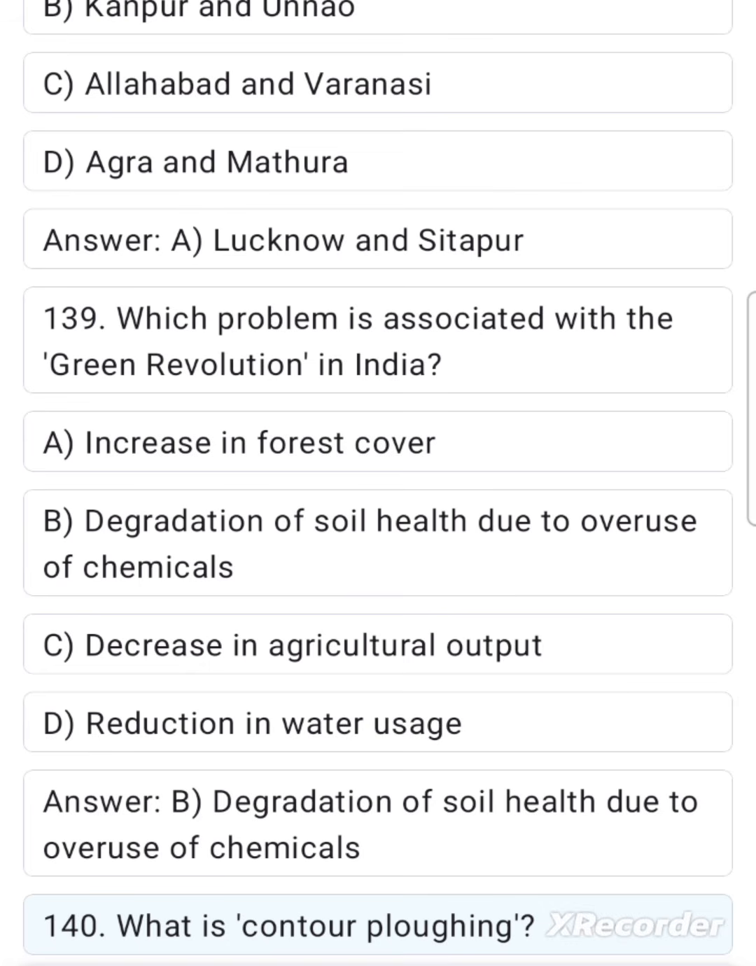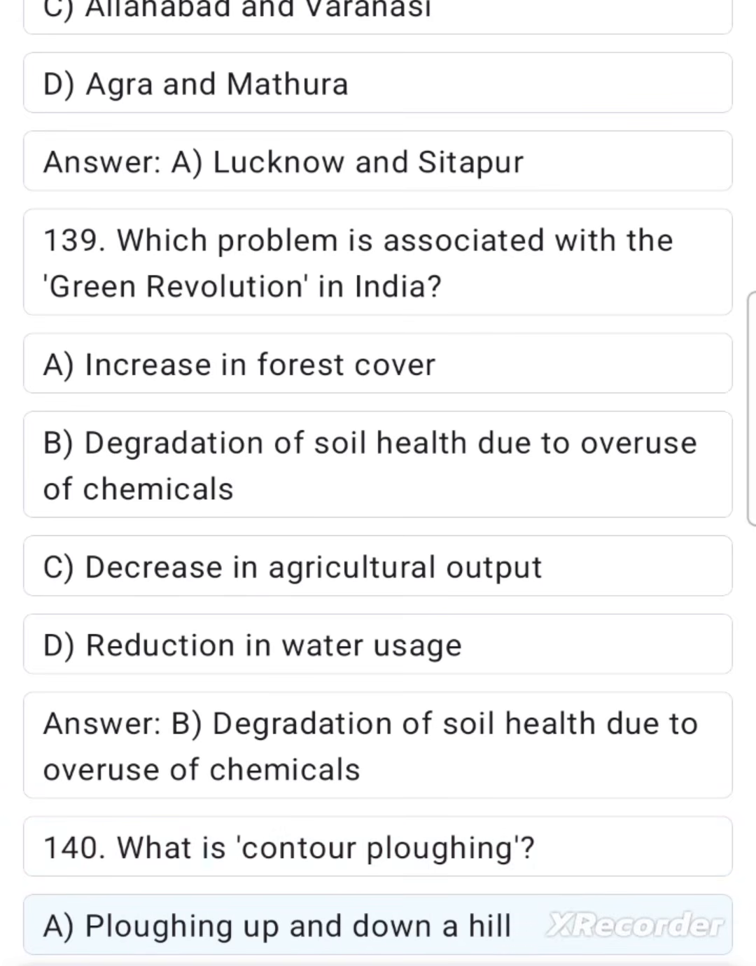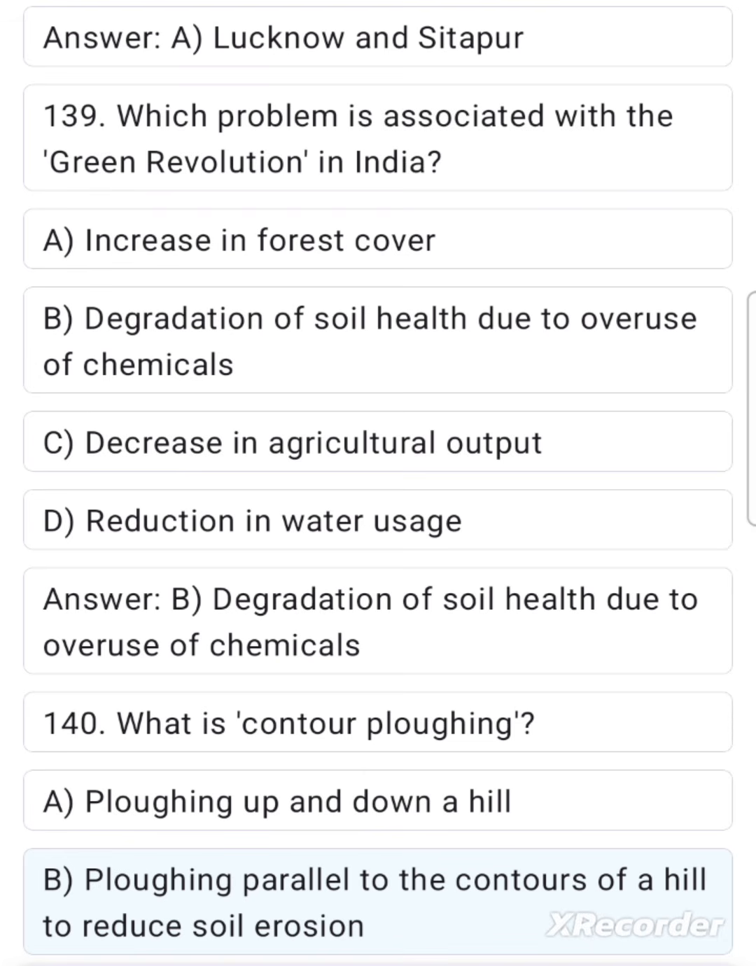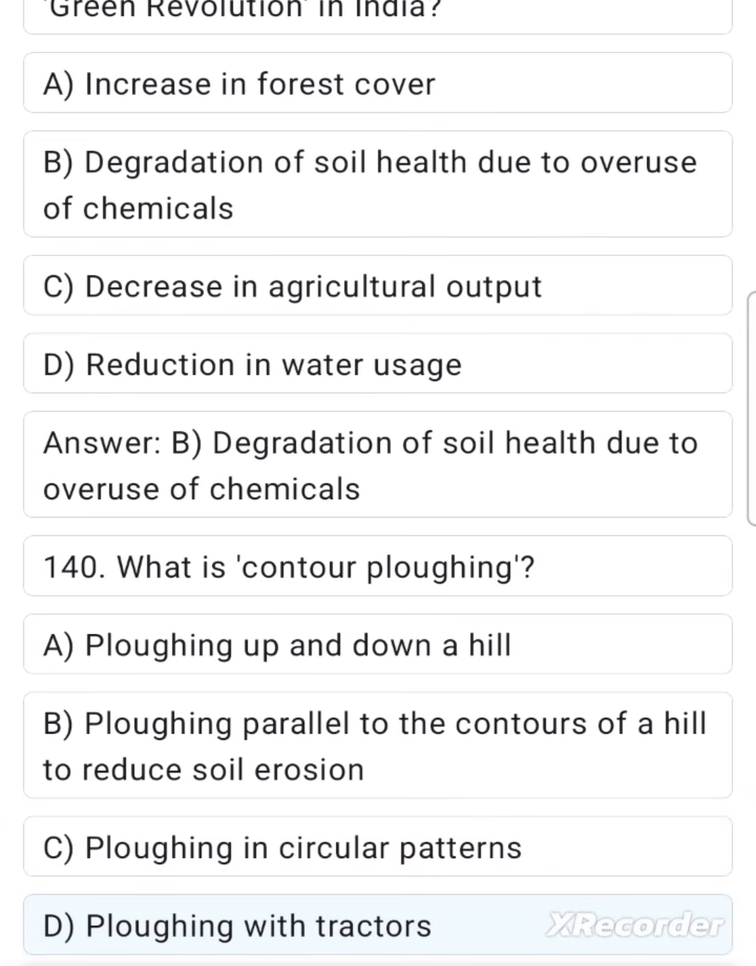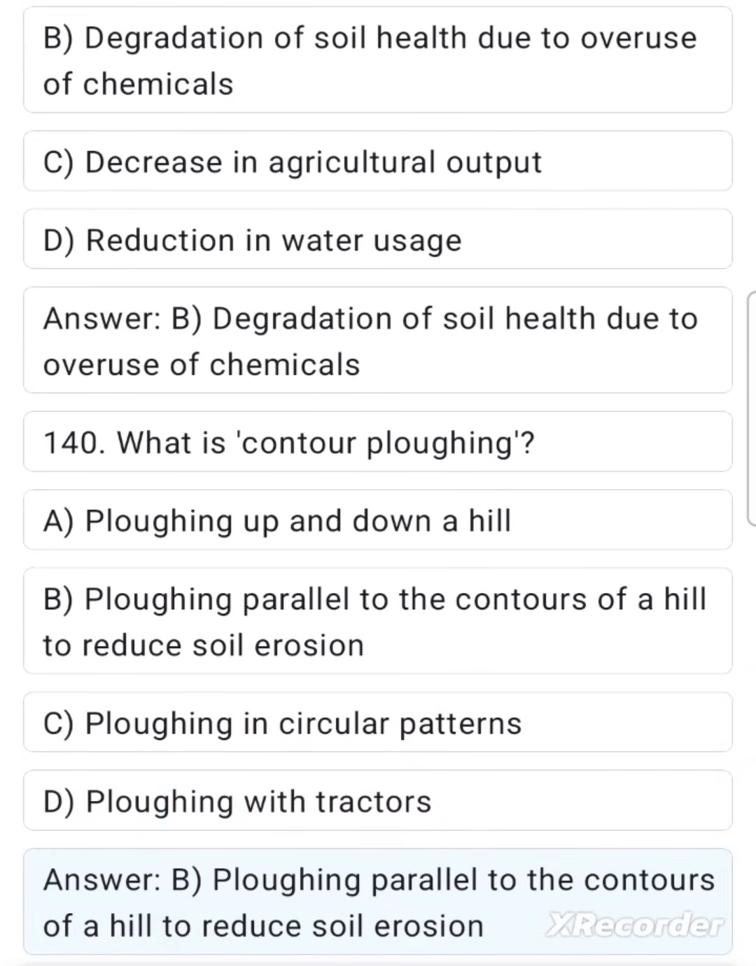140. What is contour plowing? A. Plowing up and down a hill. B. Plowing parallel to the contours of a hill to reduce soil erosion. C. Plowing in circular patterns. D. Plowing with tractors. Answer: B. Plowing parallel to the contours of a hill to reduce soil erosion.